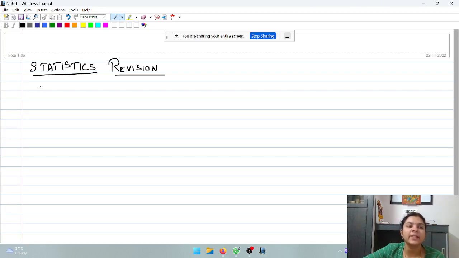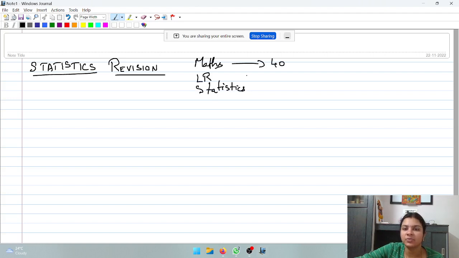Very good morning, friends. So, we are going to start off with the revision of your paper 3, which is your 100 marks paper on quantitative aptitude. Now, you all know the split. The paper comprises 3 segments: part 1, maths, part 2, logical reasoning, and part 3, statistics. In maths, the weightage is 40 marks, logical reasoning weightage 20, and stats weightage 40.